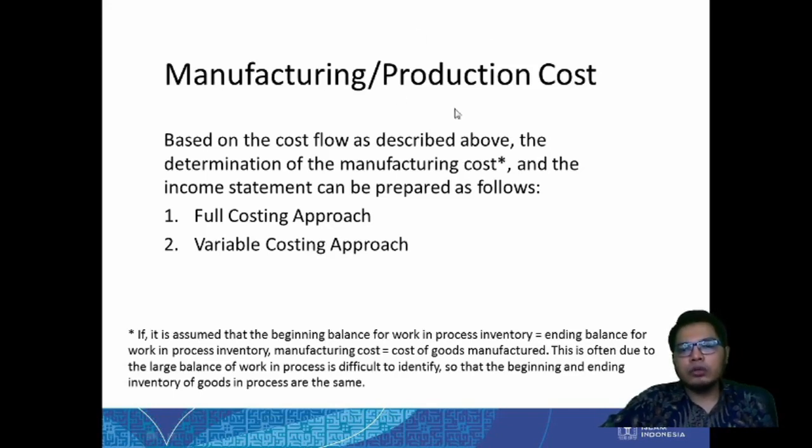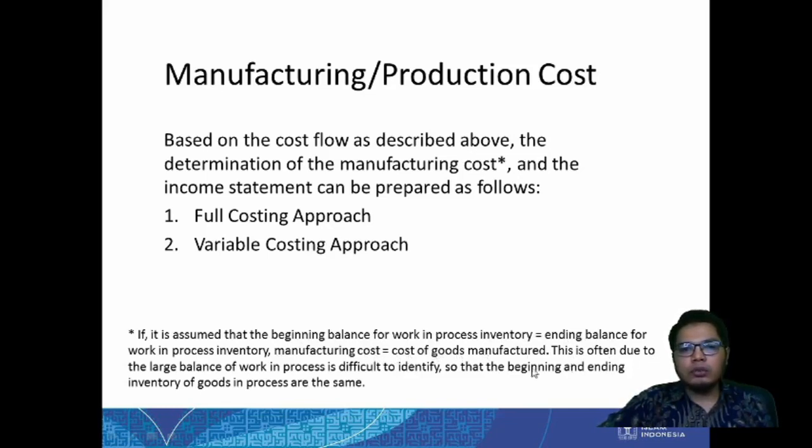So sometimes we call it production cost instead of manufacturing cost. It doesn't matter. But if it is assumed that the beginning balance of work in process inventory is the same as the ending balance of work in process inventory, then manufacturing cost will be the same as cost of goods manufactured.